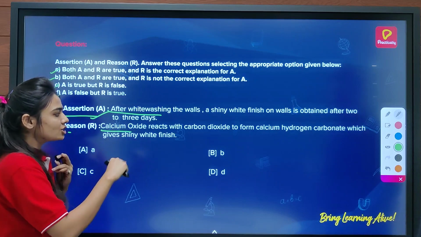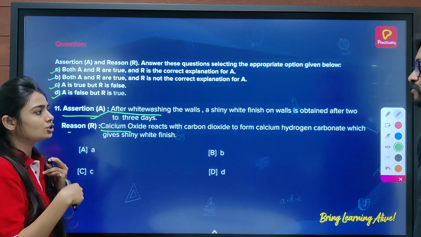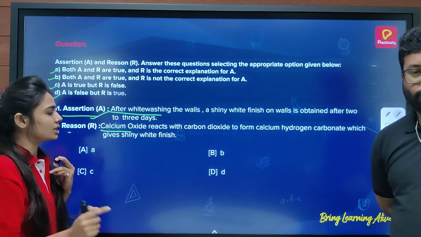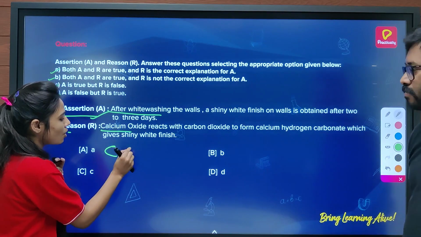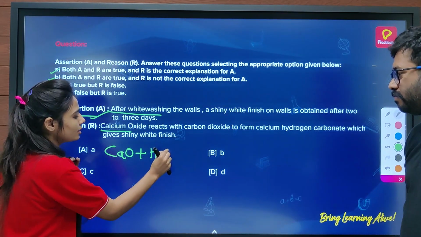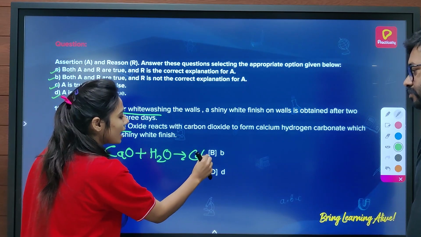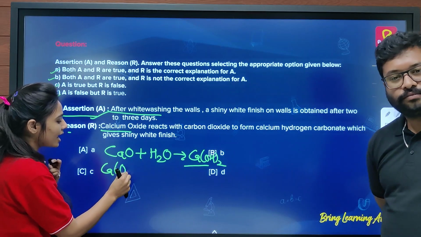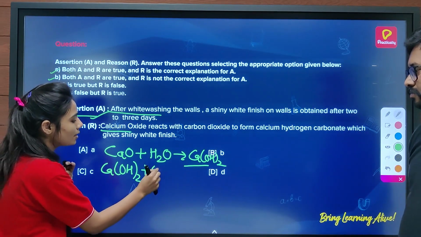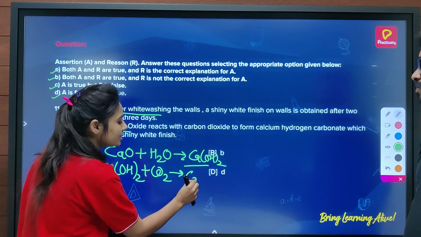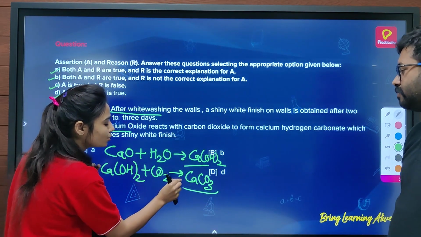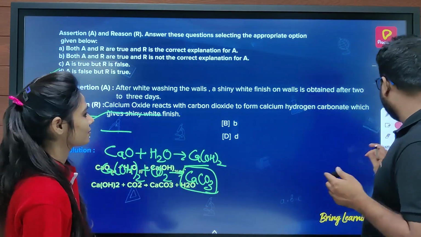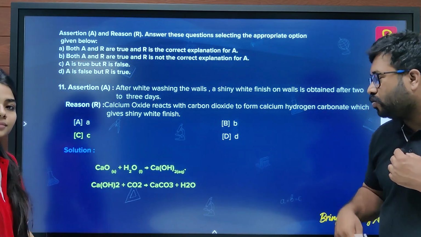But this thing, calcium oxide reacts with carbon dioxide to form calcium hydrogen carbonate, which gives a shiny white finish. I don't think so, because when your calcium oxide reacts with water, it forms calcium hydroxide. Now this calcium hydroxide reacts with carbon dioxide to form calcium carbonate. And this white shining finish is due to this calcium carbonate. Exactly. And that means your calcium hydroxide is reacting with CO2 to give you calcium carbonate.